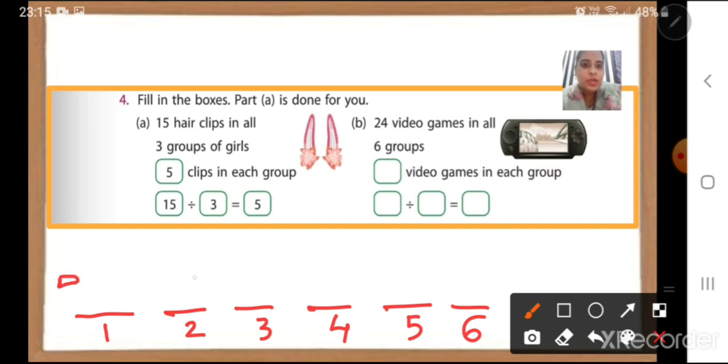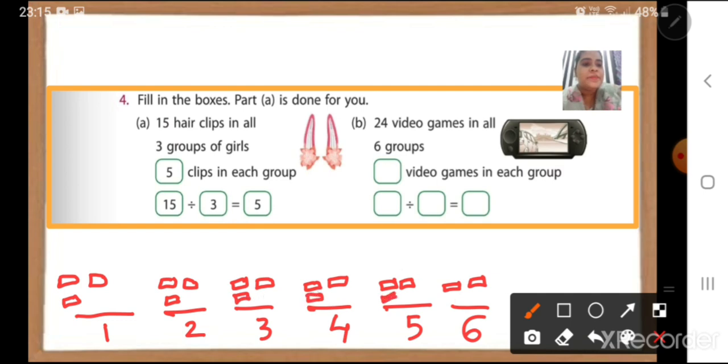So 1, 2, 3, 4, 5, 6, 7, 8, 9, 10, 11, 12, 13, 14, 15, 16, 17, 18, 19, 20, 21, 22, 23 and 24. Okay. So that means I have distributed 24 video games among 6 groups.